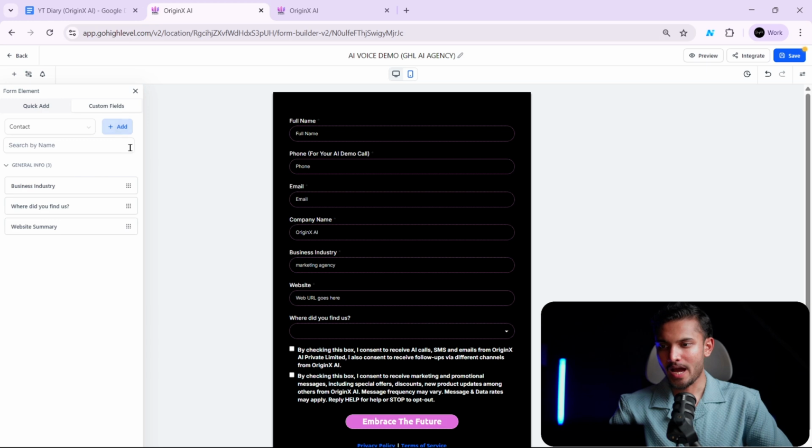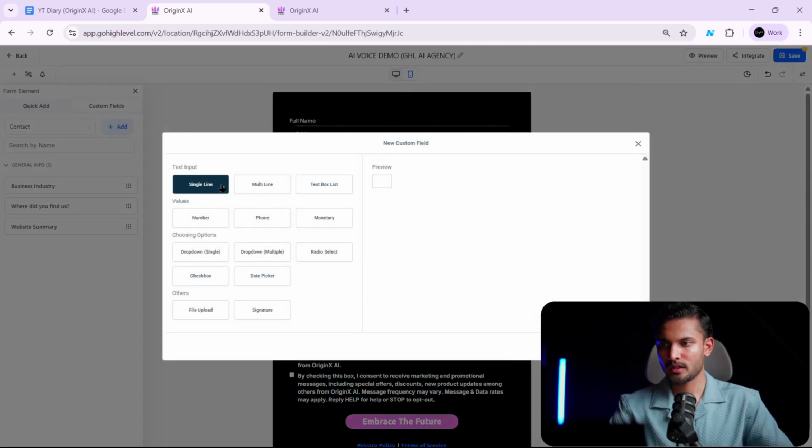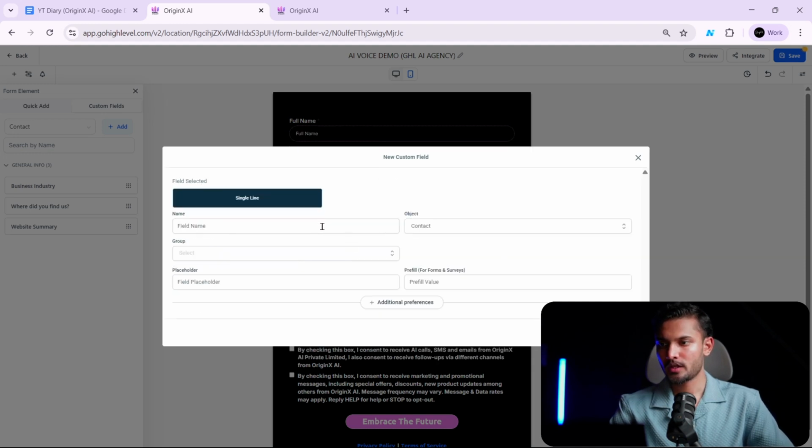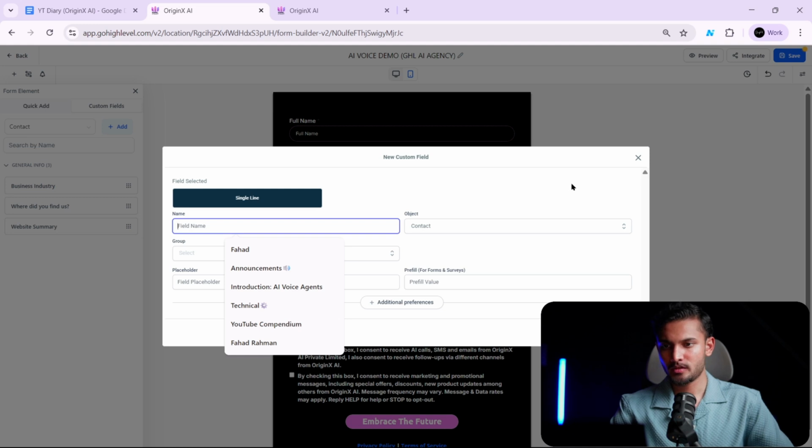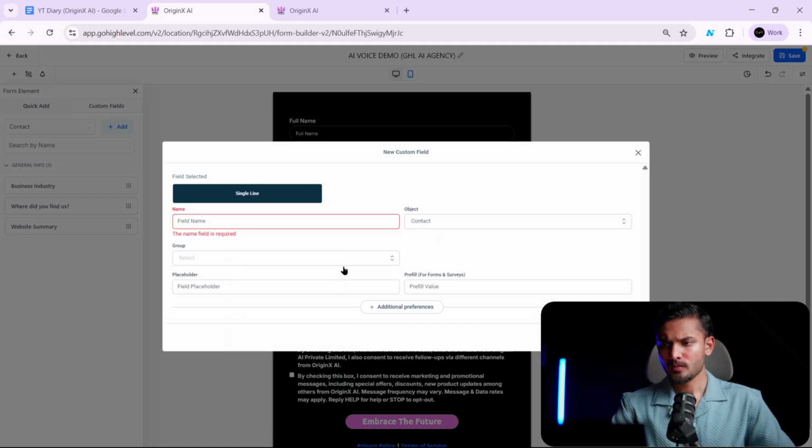And for business industry, what you're gonna do, you will click on custom fields, and here you will click on add, and then you will click single line, next, and here you will name it as business industry, because we need this to give the AI voice agent more context. So here you will write business industry, object will be contact, and the group will be just general information, and then save it.